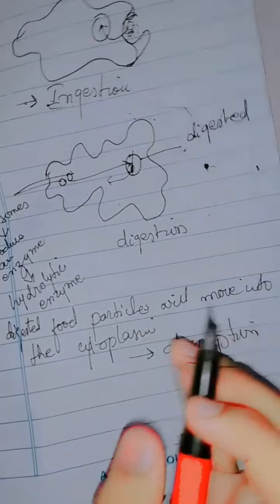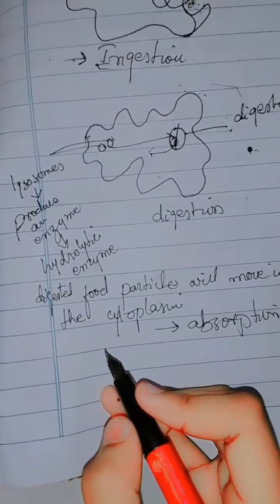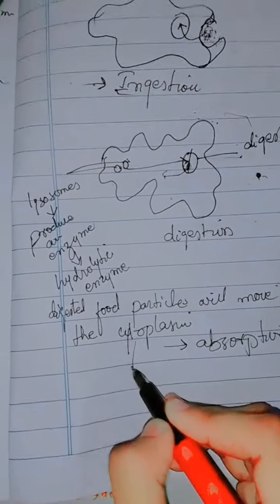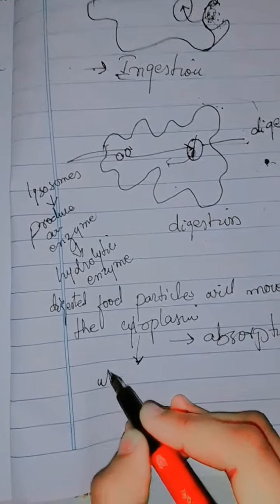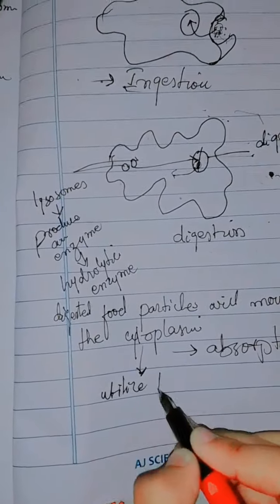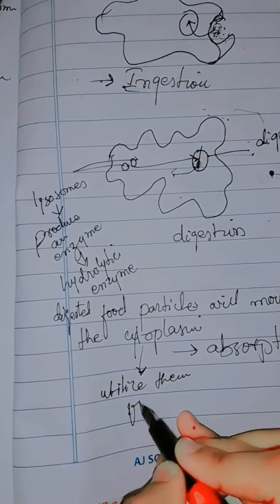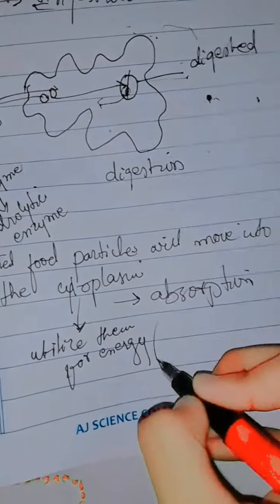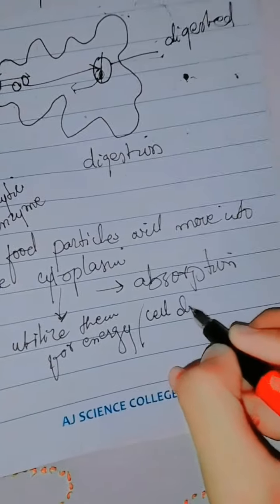Now another step, that is assimilation. The particles that are absorbed in the cytoplasm, the cell will utilize them for energy.